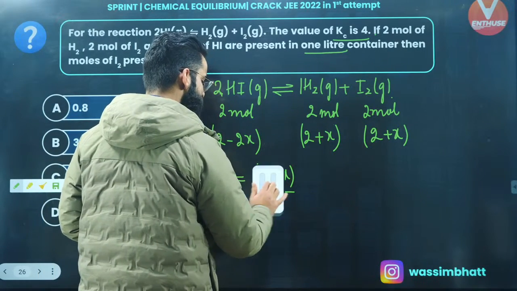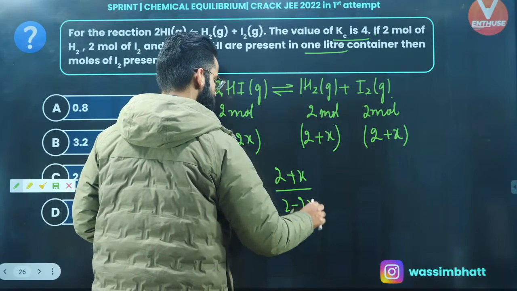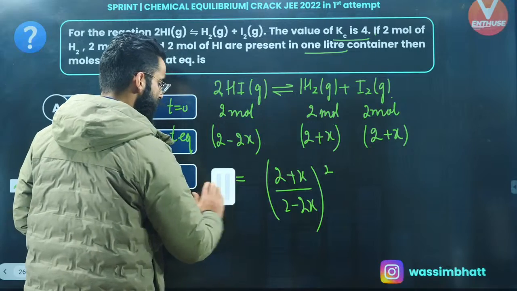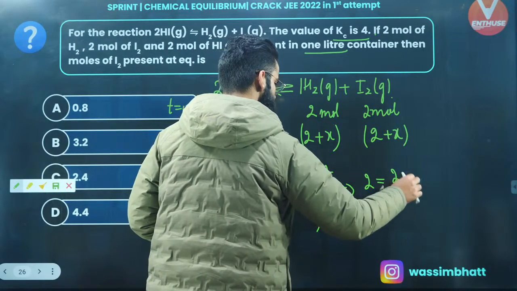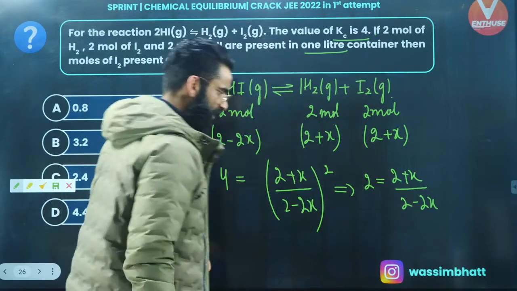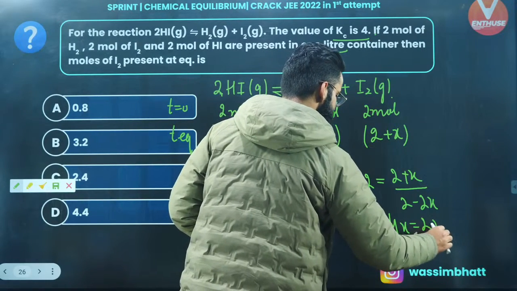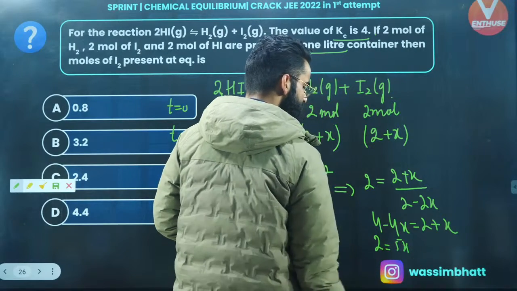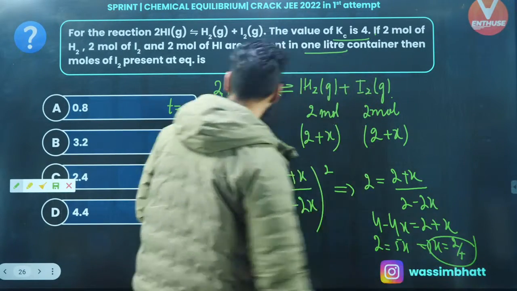It's going to be 2 plus x divided by 2 minus 2x, raised to the power 2. Well, Kc value as per the question is given to me as 4, right? If I take root on both sides, the value comes out to be 2 equals 2 plus x divided by 2 minus 2x. So from here, you will be getting the value of x. So it's going to be 4 minus 4x equals 2 plus x, so 2 equals 5x. And from here, you'll be getting the value of x as 2 divided by 5.